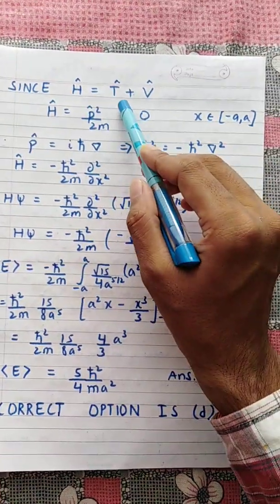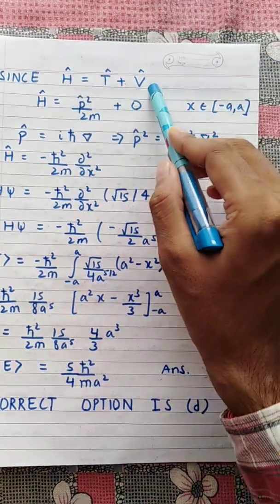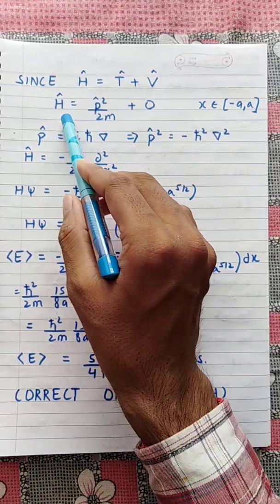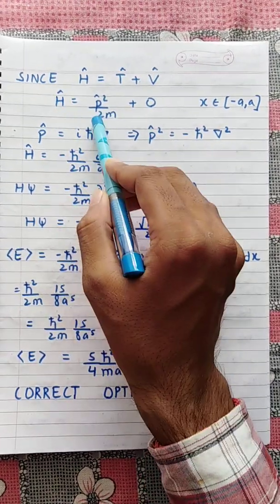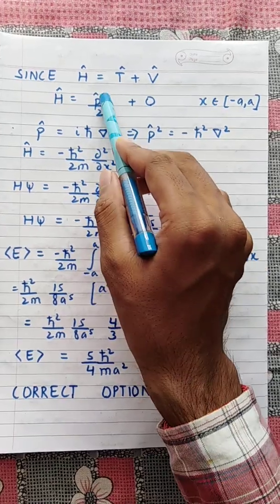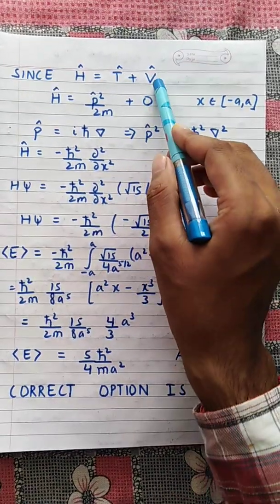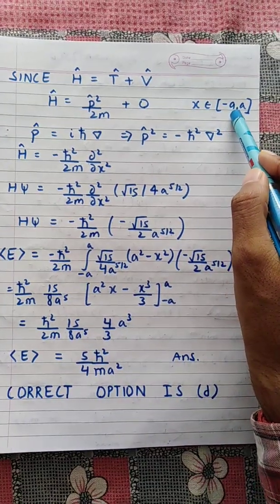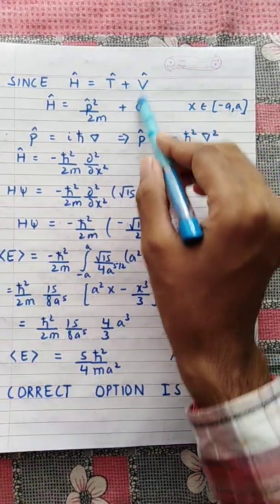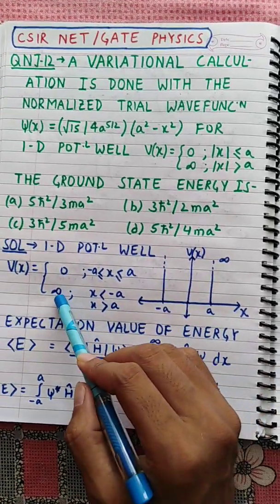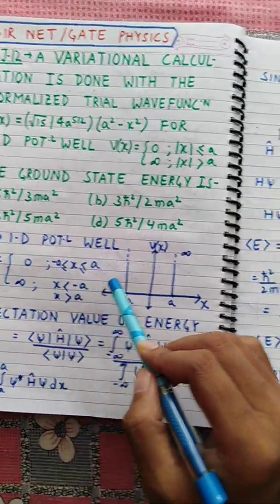Next, the Hamiltonian is given by T plus V, kinetic energy plus potential energy, here in terms of operators. T is p square upon 2m, where p is the momentum, plus V. Here V is equal to 0 in the region x belonging to minus a to plus a, as is clear from the diagram and the expression for the one-dimensional potential well.